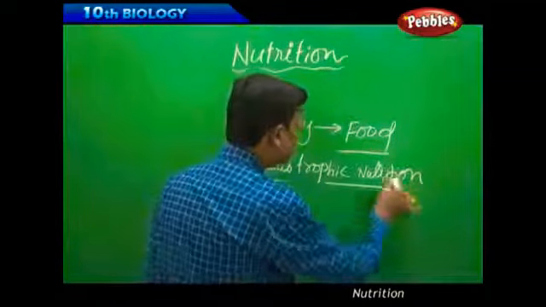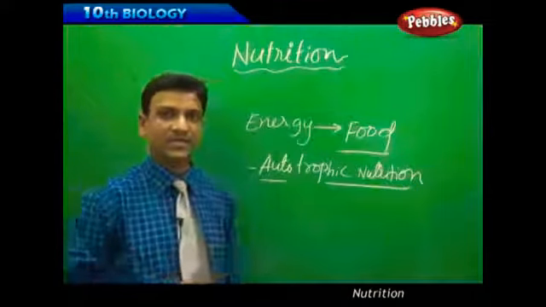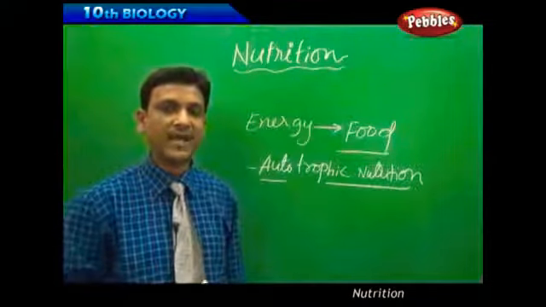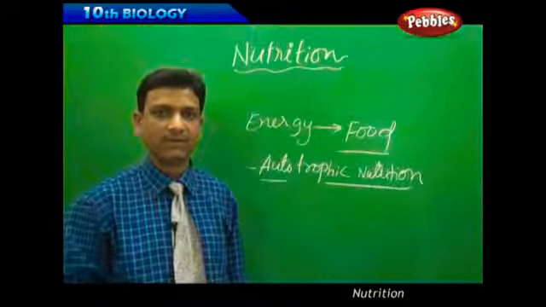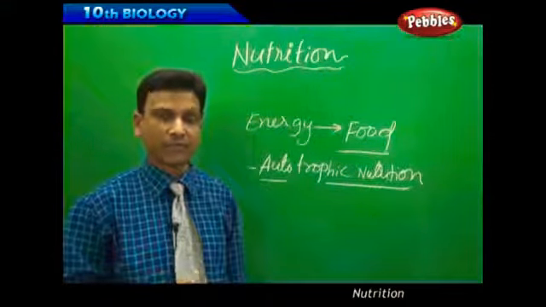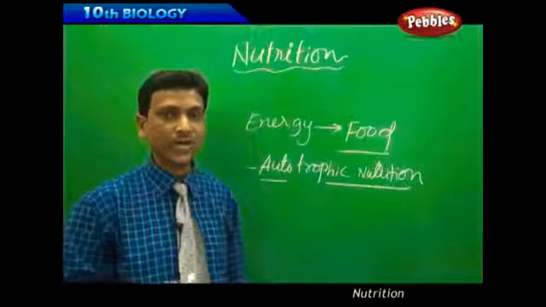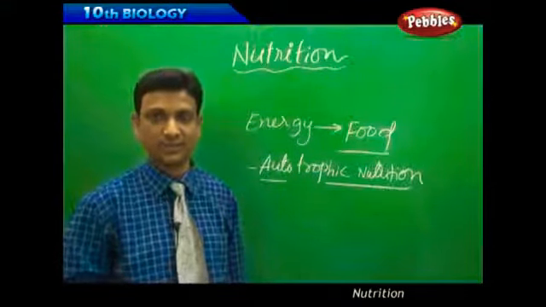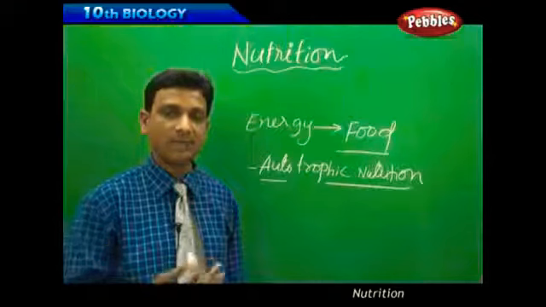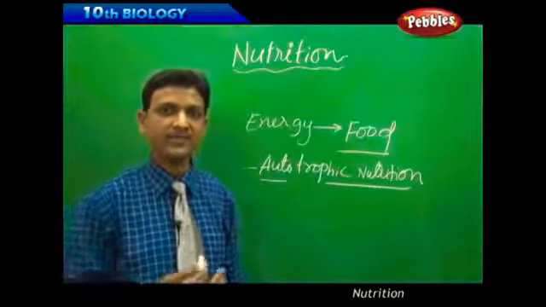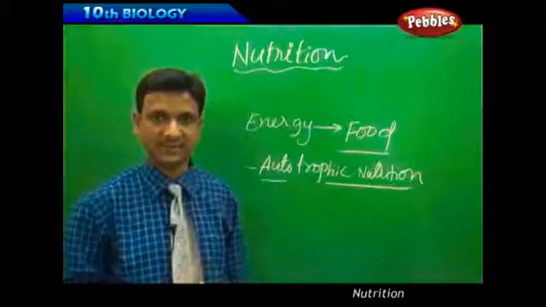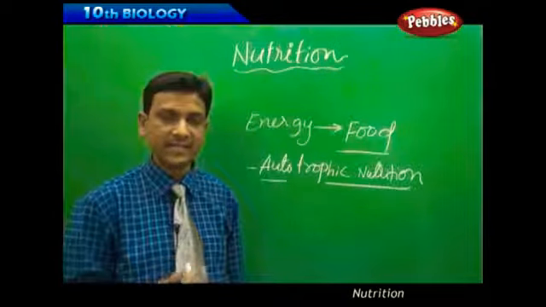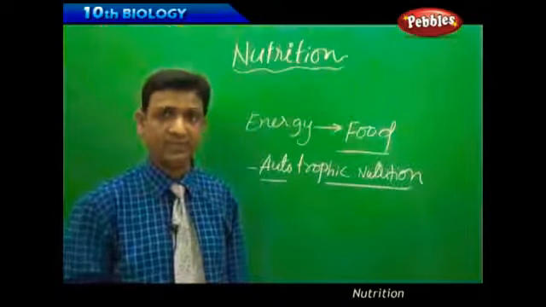In this mode of nutrition, the organisms are able to make their own food material. Say, for example, we are not making our food. Of course, we may be cooking our food, but we are not producing our food. We are depending on plants and animals. We eat vegetables, we eat eggs. These are the products of plants and animals. Simply we are acquiring, gathering and eating them, but we are not producing them.